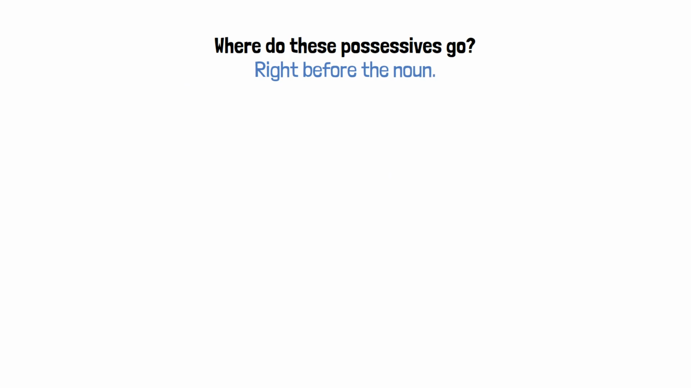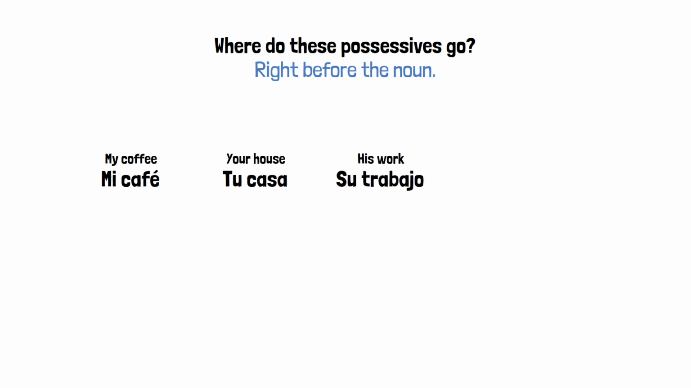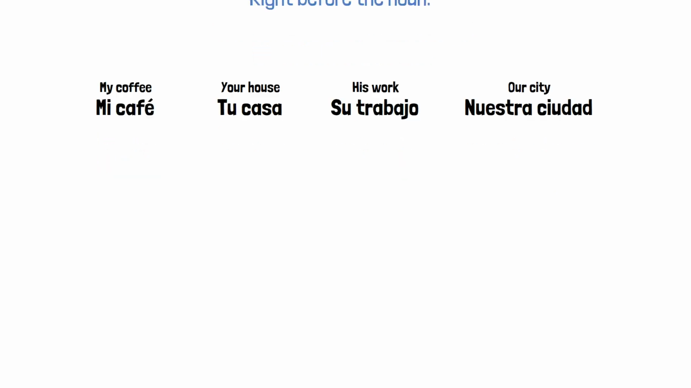Right before the noun. In English, you say my coffee. In Spanish, you say mi café. Same order. Your house is tu casa. His work is su trabajo. Our city is nuestra ciudad. The possessive always comes before what you possess.